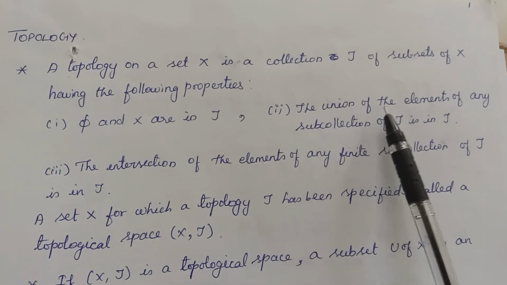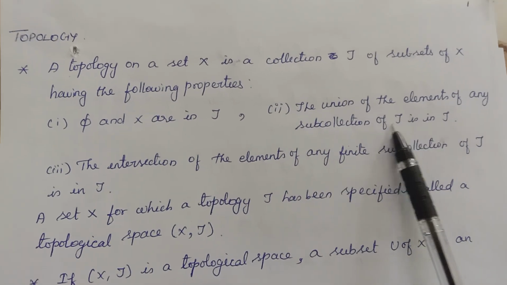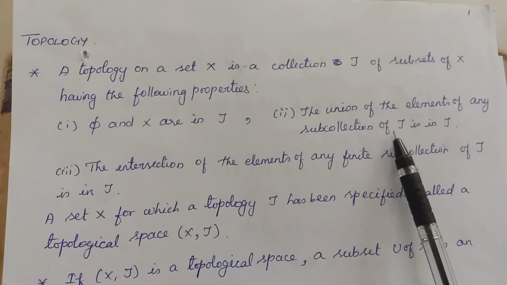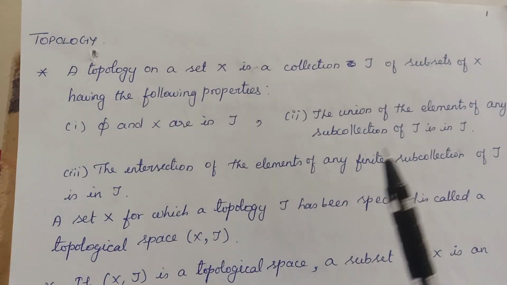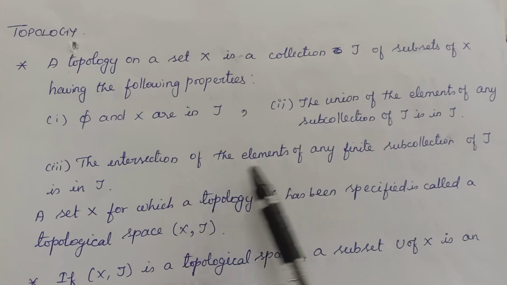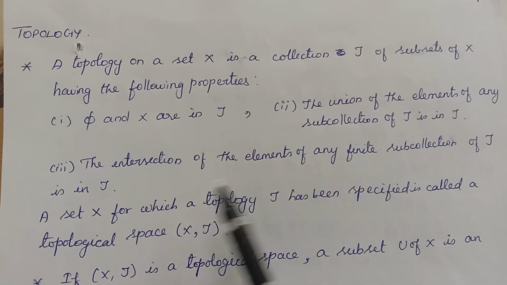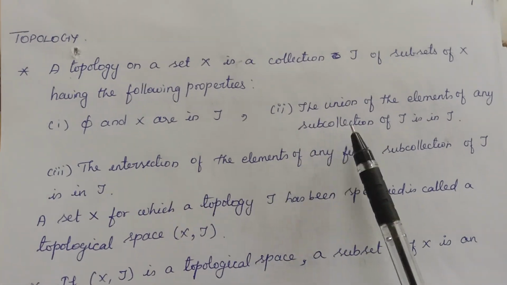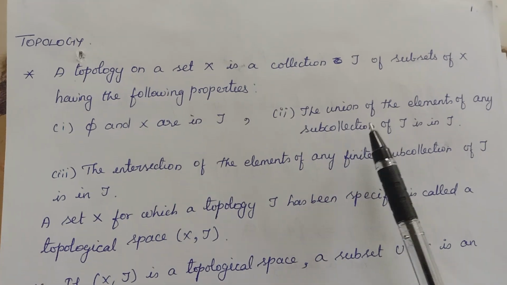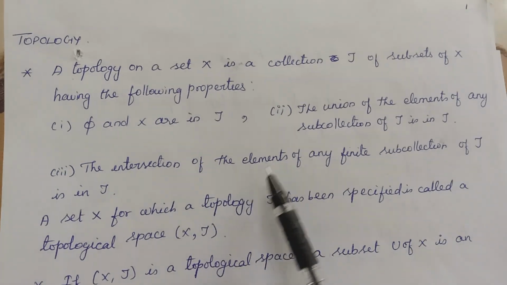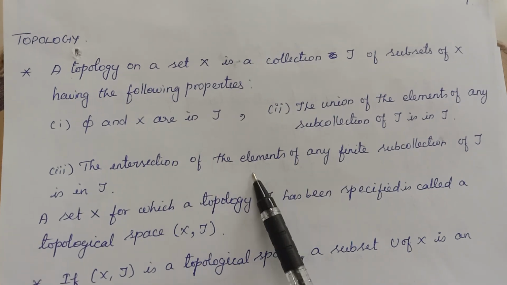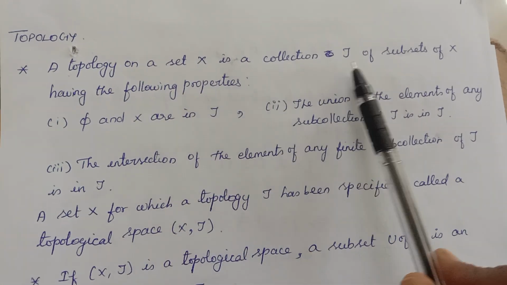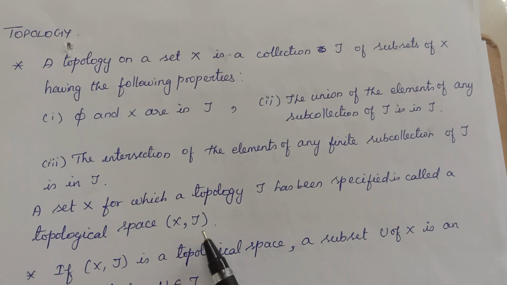And second one is the union of any subcollection of elements of tau is in tau. That is arbitrary union. If you take any union of elements of tau, that should also be there in tau itself. Third one is the intersection of any finite subcollection should be in tau. So what are the three things? First one, the empty set and the full set must be in tau. Second one, arbitrary union of elements of tau should be in tau. And then finite intersection. Union is arbitrary and intersection is finite. So if these three conditions are satisfied, then X is said to be a topological space with respect to this collection, and it is denoted by (X, tau).